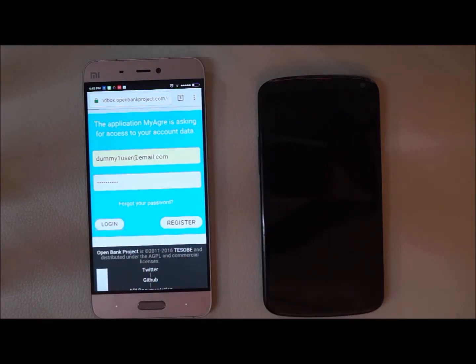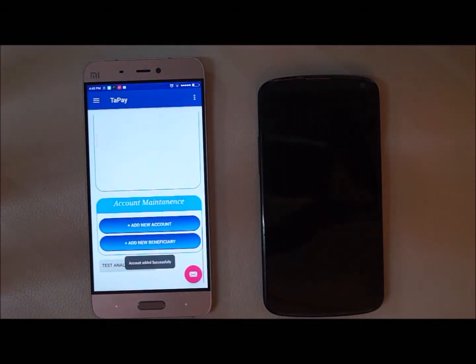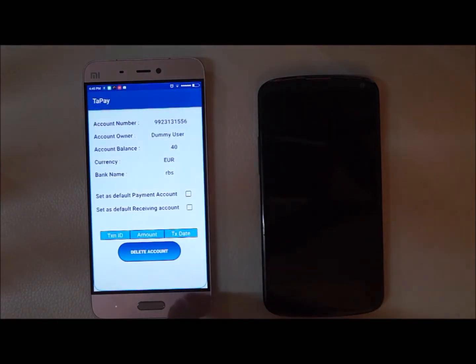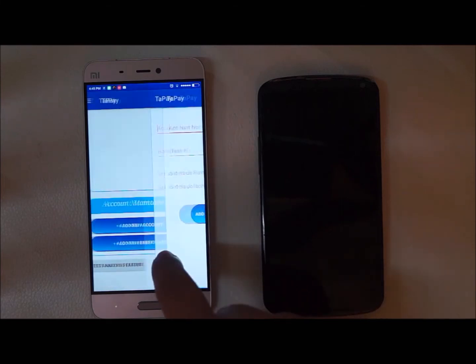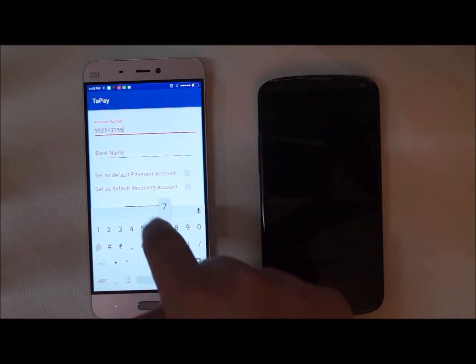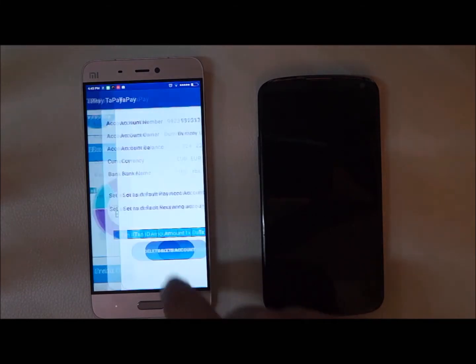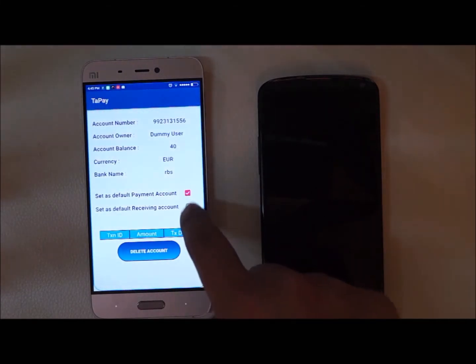Once the banks authenticate the user and account details, the app can provide an aggregated view of multiple accounts across different banks and also allow multi-bank payments and transfers. The UI provides different levels of account and transaction details for ease of understanding. The user can select preferred payment and receiving accounts for fund transfer.